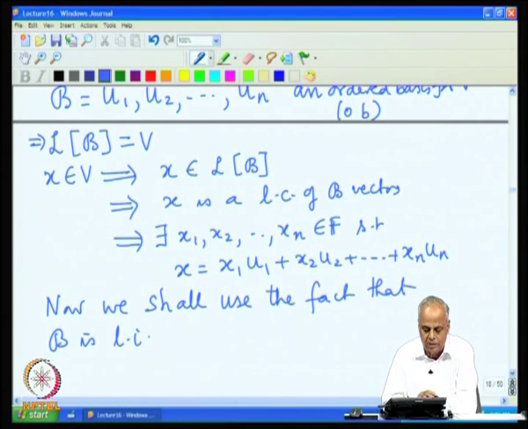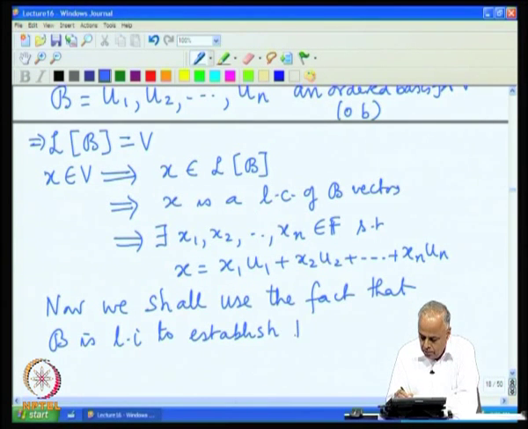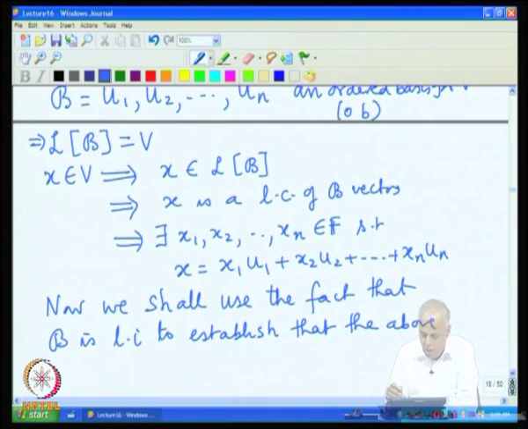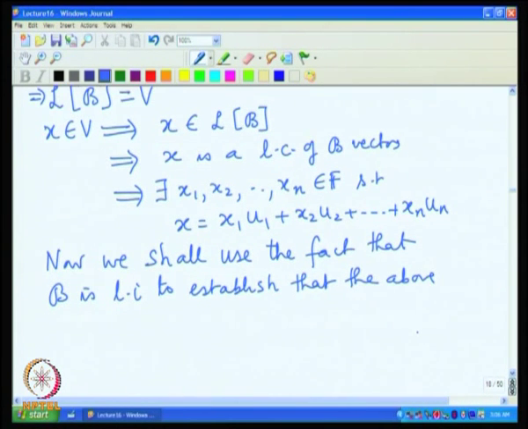Because it is a basis, it must be linearly independent. We shall use this fact to establish that the above representation as a linear combination of the B vectors, the above representation of any x in V is unique.